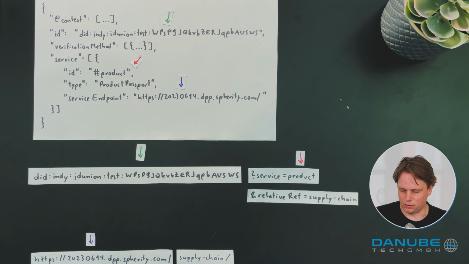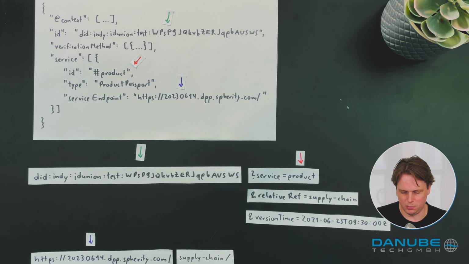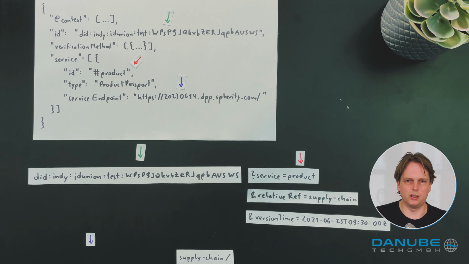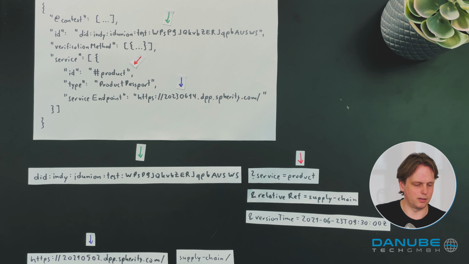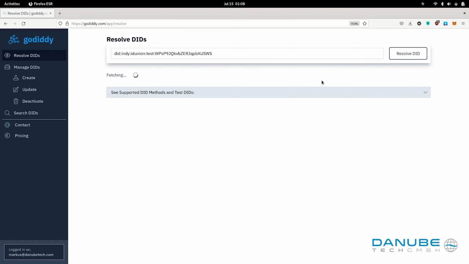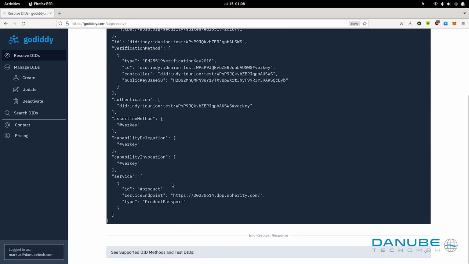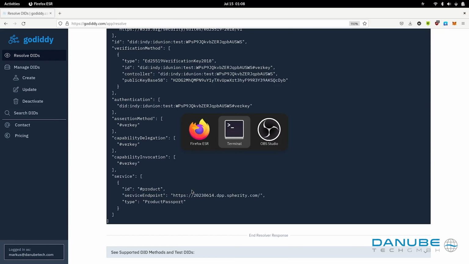One additional feature that could also be used is the versionTime DID parameter, which makes it possible to resolve DID documents at an earlier point in time. If we do that, then effectively the result of the DID URL dereferencing process would be an earlier location of that service endpoint. We begin by resolving a DID to its DID document, and we will see that the resulting DID document contains a service named product, and the service endpoint has the URL of the location of a digital product passport on a website.